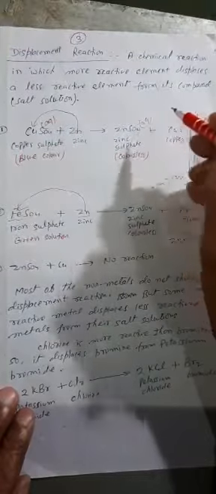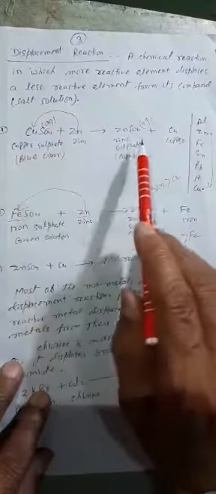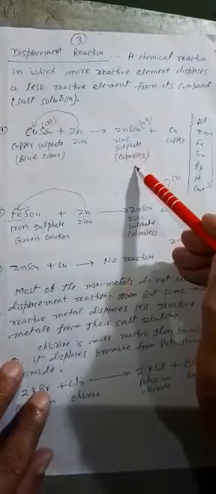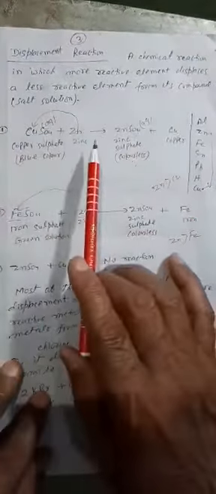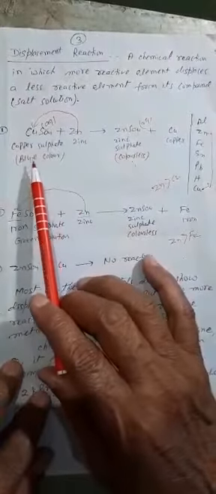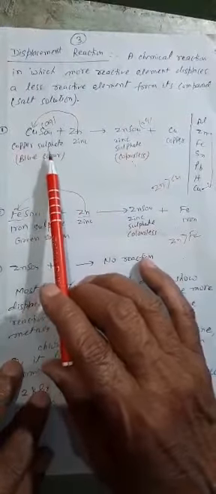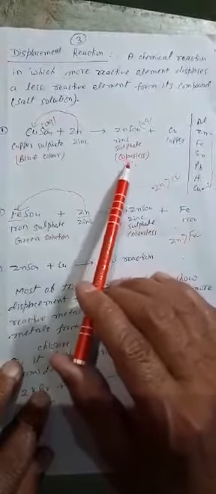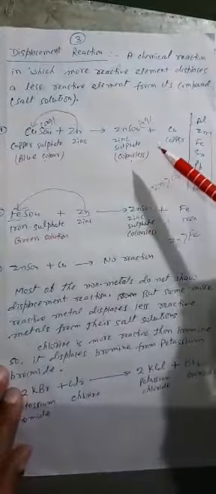Aqueous means here in liquid form. After the reaction, copper sulfate solution changed into zinc sulfate solution. The color of copper sulfate is blue and the color of zinc sulfate is colorless. So due to this displacement reaction, the blue color of the solution becomes colorless. Zinc sulfate has no color.